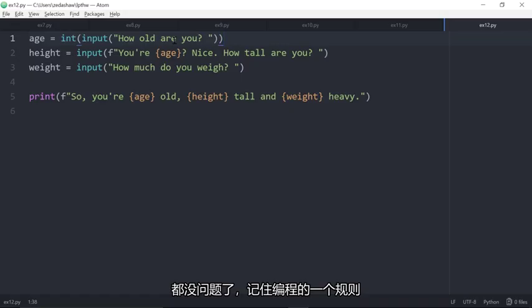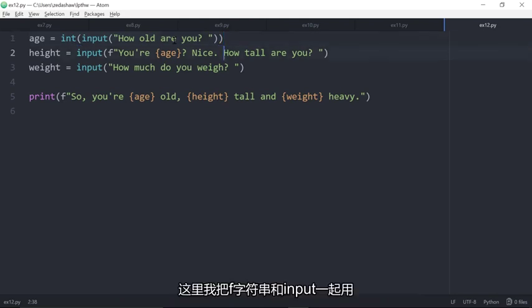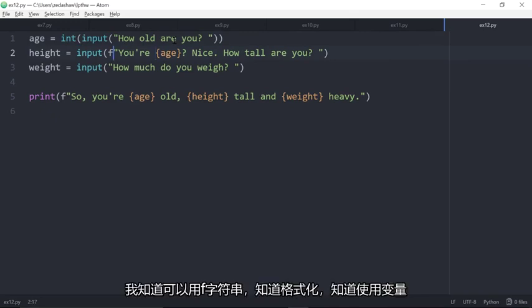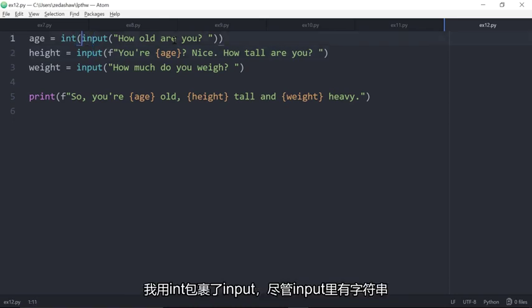Remember, the golden rule in programming is if you can do one thing and you can do another thing, you can usually combine those things. In this case, I combined F strings with input, right? Because I know I can do F strings, I know I can format, and I know I can use a variable, and there's an F string inside this input, so I can put the F string in an input. Makes sense. I put an int around an input, even though that input had a string in it. Well, if I can do it with one, I can do it with another.